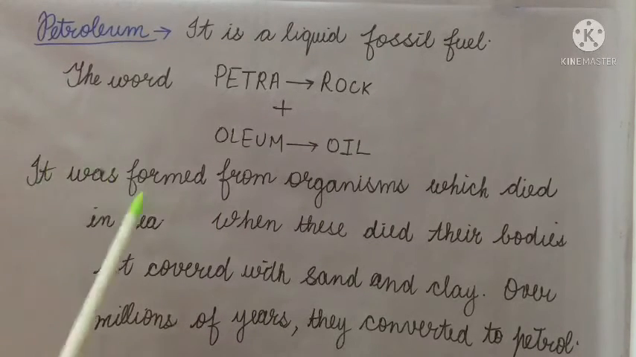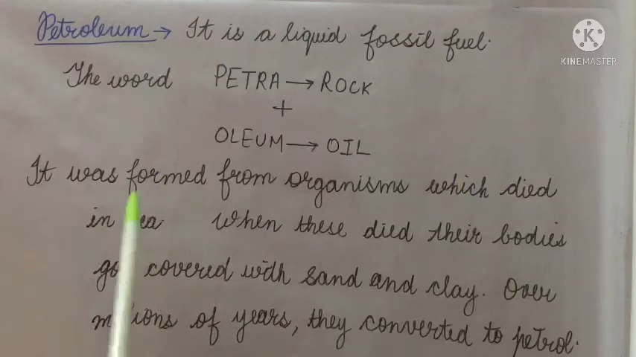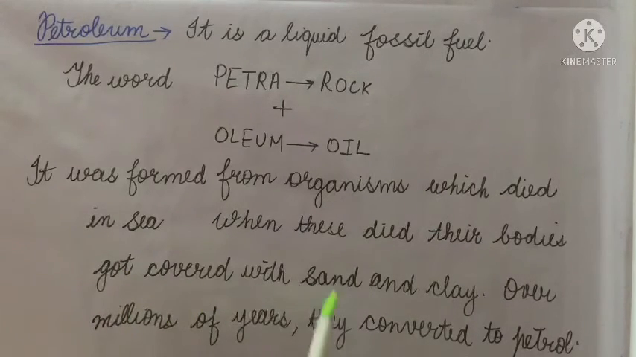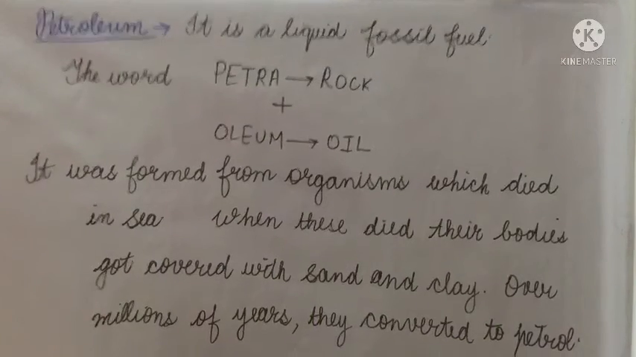So it was formed from organisms which died in sea. Now this was actually in the marine animals when they had decomposed in the sea. Afterwards the petroleum was formed, and when these died their bodies got covered with sand and clay. Now that time the bodies of those dead animals were covered with sand and clay and some grit and pebbles, and over millions of years they had got converted into petroleum. So this was because of the millions of years.